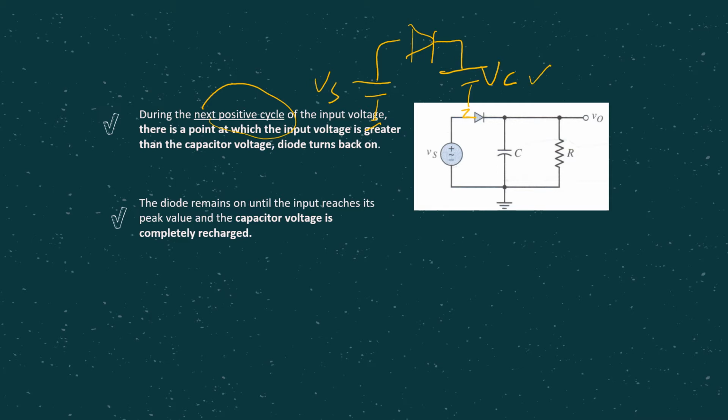So at a point, Vs becomes larger than Vc. At that time the diode will turn on back. The diode remains on until the input reaches its peak value. Then the same cycle happens.